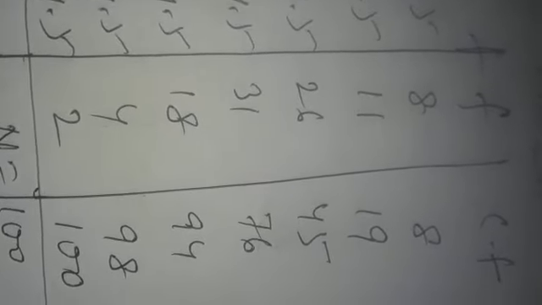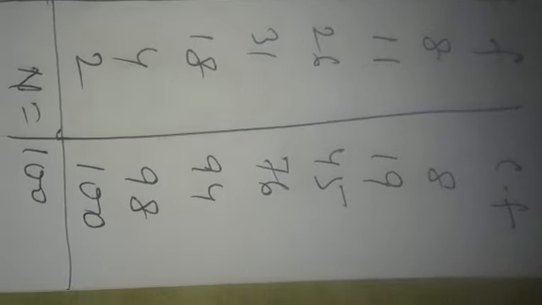By proceeding the same way, by adding the frequency of any class and all the frequencies preceding that class, we will get all the corresponding cumulative frequencies. Therefore, by proceeding in the same manner, we get the third cumulative frequency is 45, fourth is 76, fifth is 94, sixth is 98, and the last one is 100.